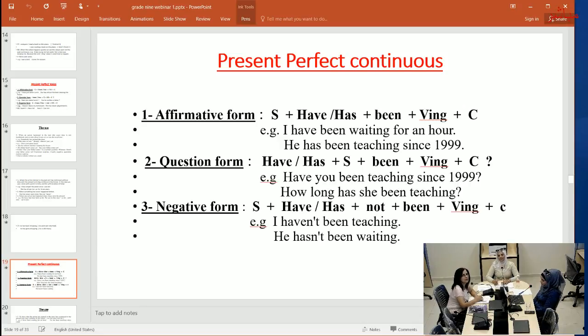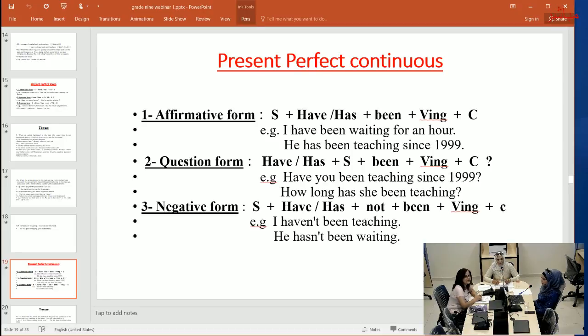Also, the affirmative form: subject, have or has, plus been, plus verb with ing, plus complement. We have examples. I have been waiting for an hour. He has been teaching since 1999. Now the question form: have or has, plus subject, plus been, plus verb with ing, plus complement. Example, have you been teaching since 1999? How long has she been teaching?